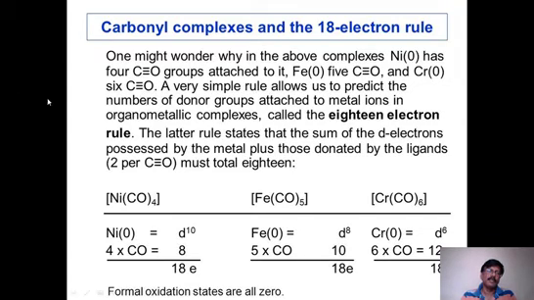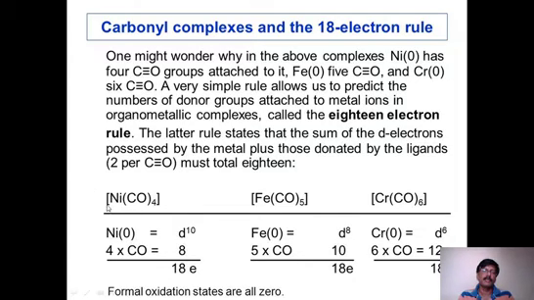A very simple method: we take the central atom, for example nickel carbonyl. Take this nickel. Nickel oxidation number is 0, and what is the atomic number? 28. What is the configuration? 4s2 3d8, 0 oxidation state. The s orbital has 2 electrons, the d orbital already has 8 electrons, but during complex formation the 4s2 electrons are also shifted to d. Therefore the d orbital has 10 electrons.